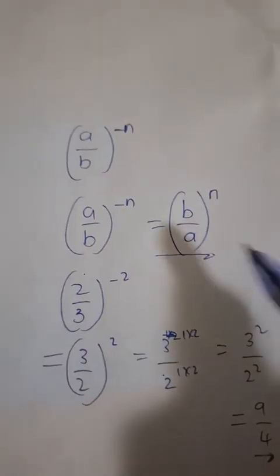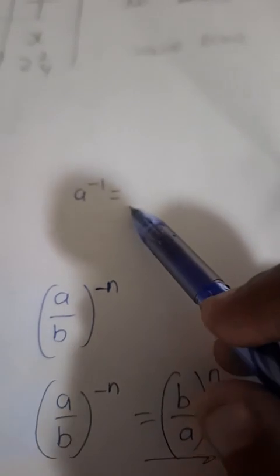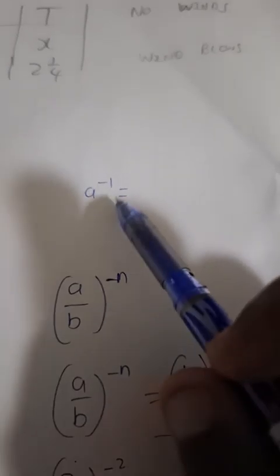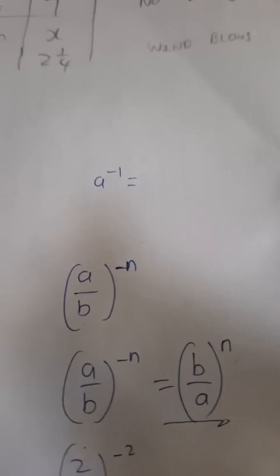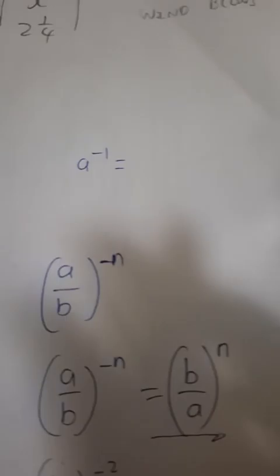Any base raised to a negative exponent means we change the position of that base and change the exponent from negative to positive, which helps us write an answer that has a positive exponent.